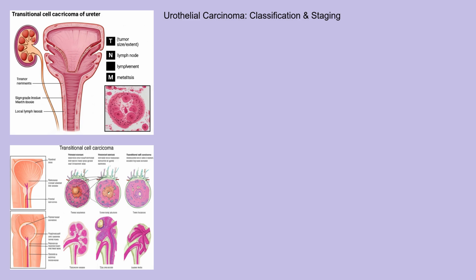Cytology, the examination of urine samples for cancer cells, can also be helpful, especially in detecting high-grade tumors. While there aren't rigid classifications like some other cancers, urothelial carcinomas are often grouped based on their location and extent. We primarily focus on the staging, which indicates how far the cancer has spread. The TNM staging system is commonly used, where T describes the size and extent of the primary tumor, N indicates whether the cancer has spread to nearby lymph nodes, and M indicates whether the cancer has metastasized to distant sites. Tumors are also graded based on how abnormal the cancer cells look under a microscope. High-grade tumors are more aggressive and have a greater tendency to spread.